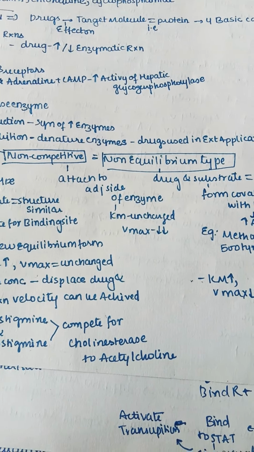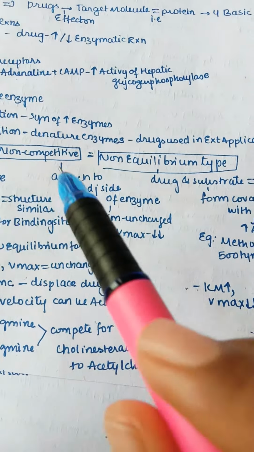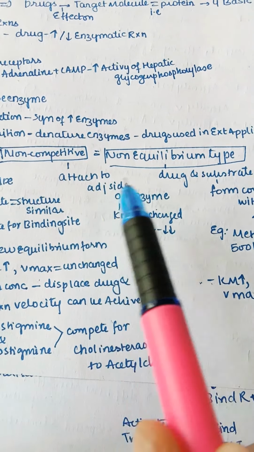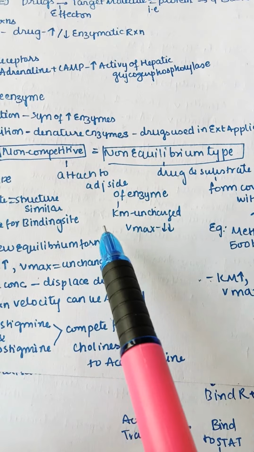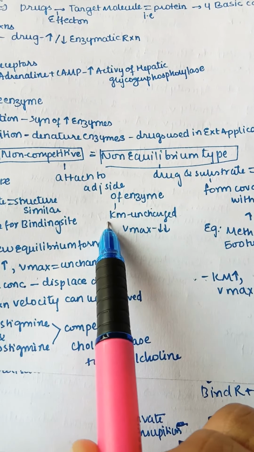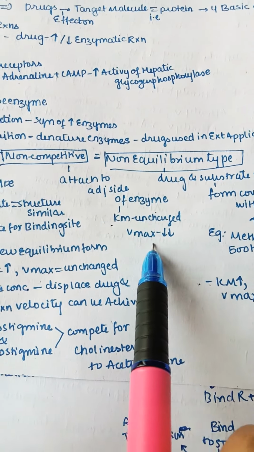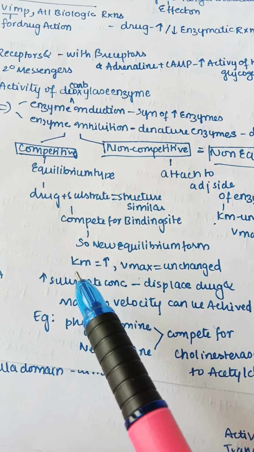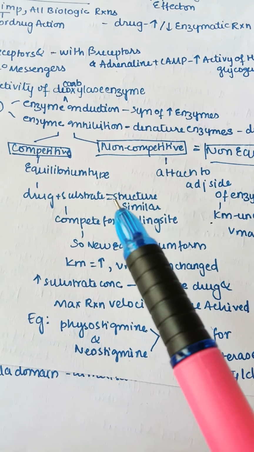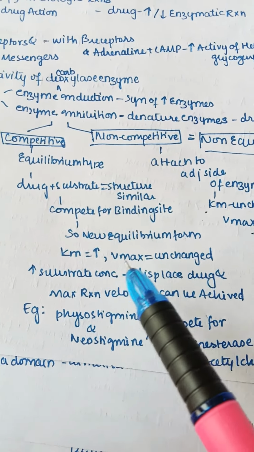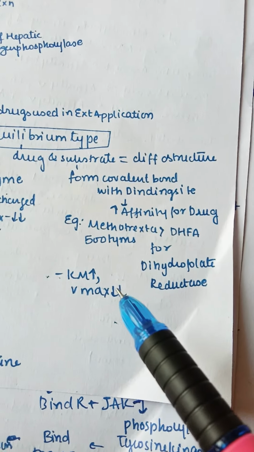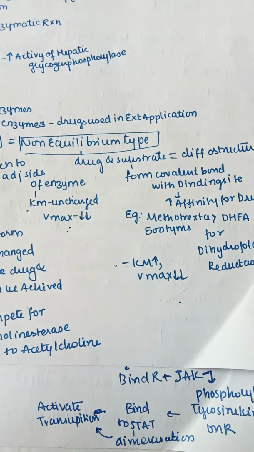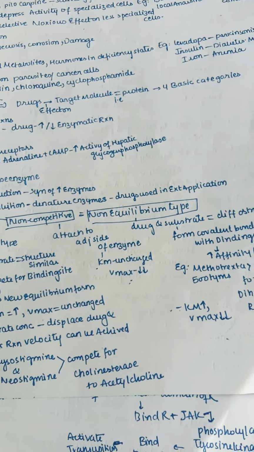Now let us check out the non-competitive type. Non-competitive means there is no competition. The drug goes and attaches to an adjacent site of the enzyme, not the catalytic site, but to the side of the catalytic site. So here the Km, the rate of reaction, is unchanged and the velocity becomes very low because there is no competition. But here there is competition, of course, but the rate of reaction is getting very high because they are very much fighting for each other, but the velocity is unchanged. And here the Km is very high, and here also velocity is so much decreased. Here also velocity decreased. So that we need to understand.